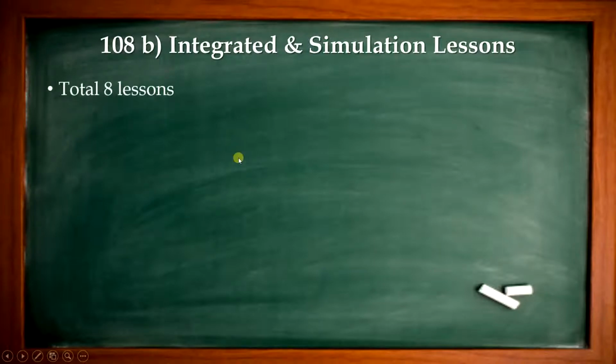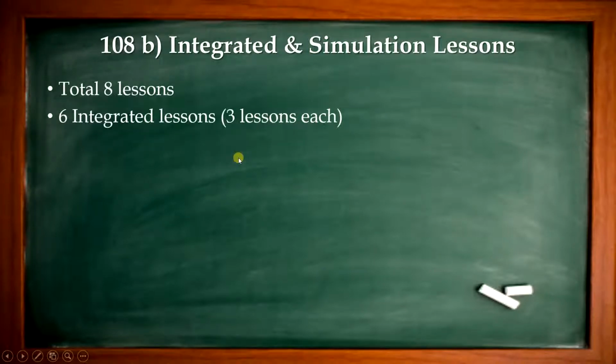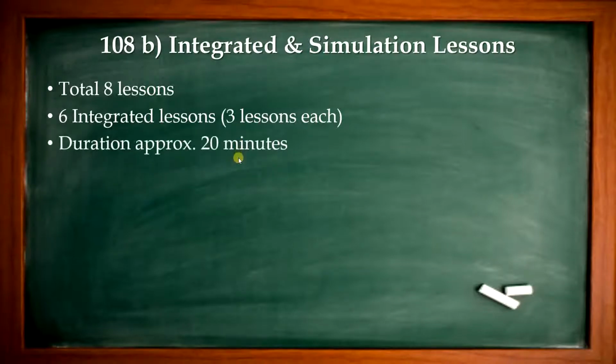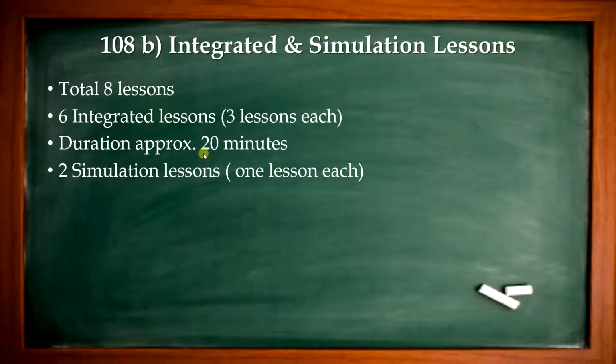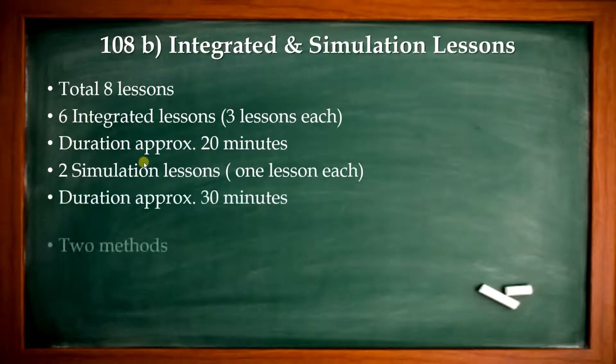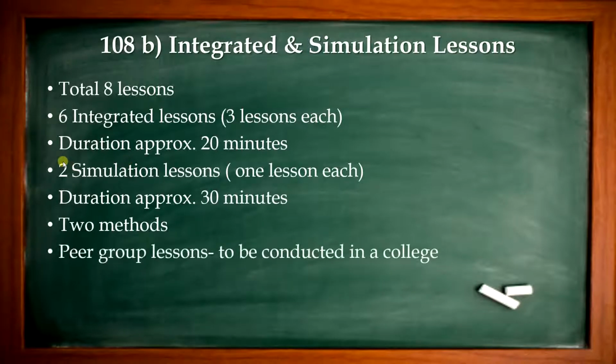Integrated and simulation lessons, 108 B. Again, it is a total of 8 lessons. 6 lessons will be integrated lessons, with a duration of approximately 20 minutes. Micro teaching lessons were 5 minutes, now it is slightly increased, and the timing will be a 20 minute lesson. Then there are 2 simulation lessons of 30 minutes, again distributed across the methods, and simulation and integrated lessons will be conducted in the peer group. It means they will be conducted in the college.